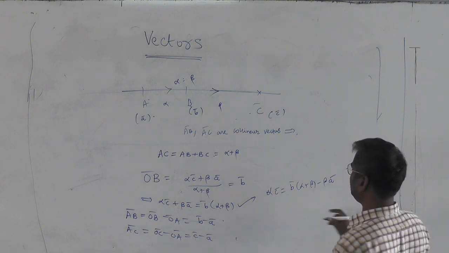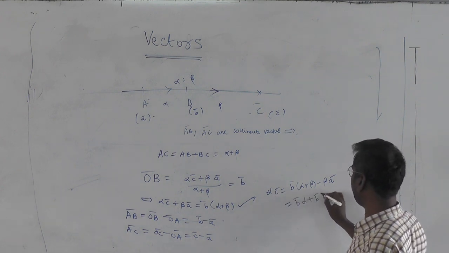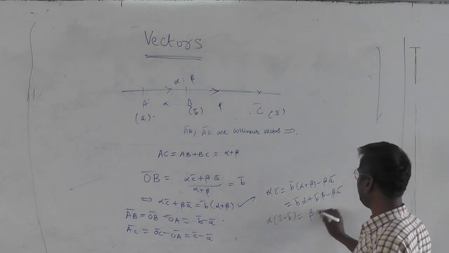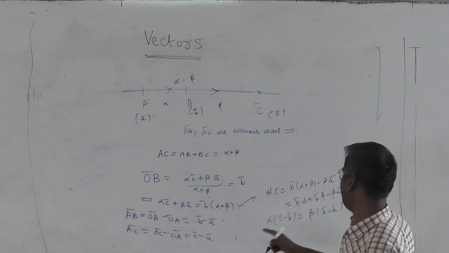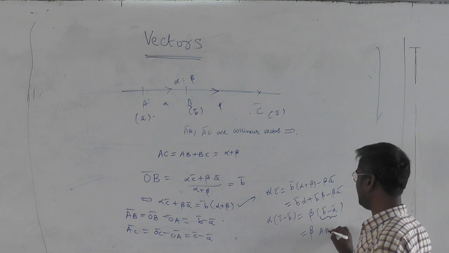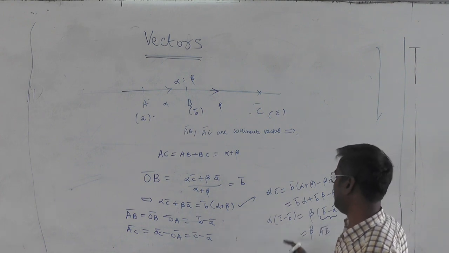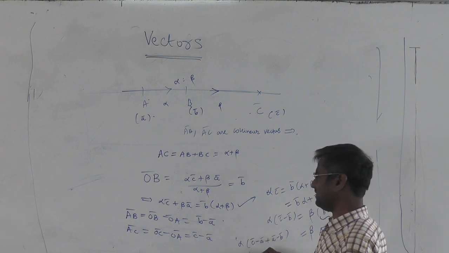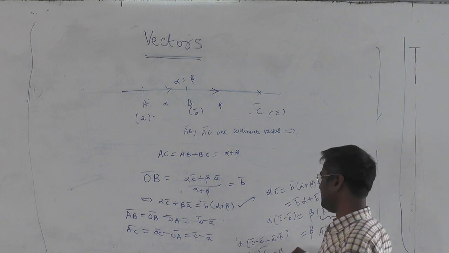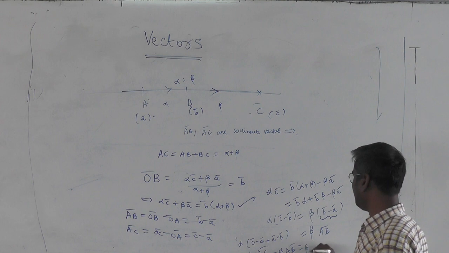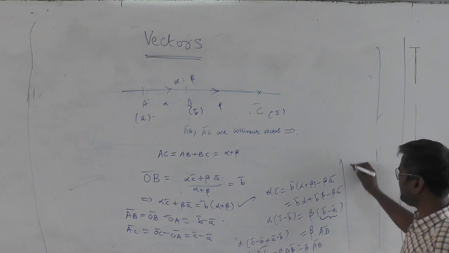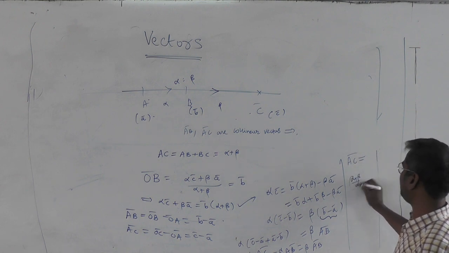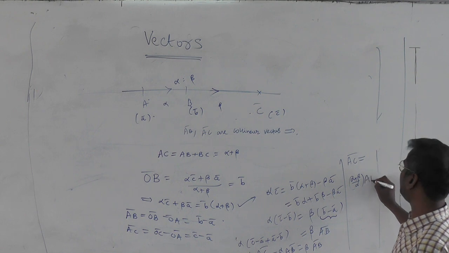So what I am going to do is I will write it as B bar alpha, B bar beta minus beta A bar, and take alpha common, alpha into C bar minus B bar is beta into B bar minus A bar, and B bar minus A bar is nothing but your AB bar, and C bar minus B bar I can write as C bar minus A bar plus A bar minus B bar. This is alpha into C minus A, C bar minus alpha into B minus A, AB bar is beta into AB bar, which means what I am trying to prove here is that AC bar equals alpha plus beta by alpha into AB bar.